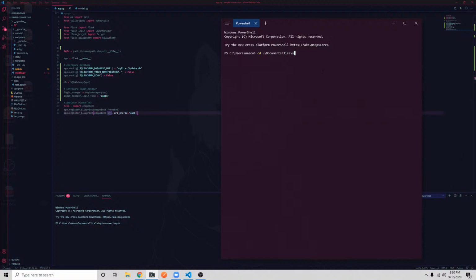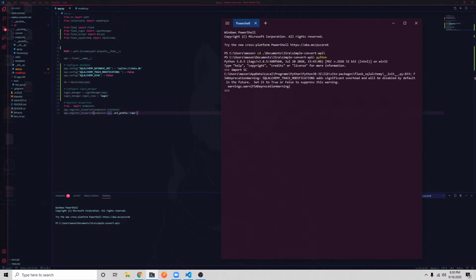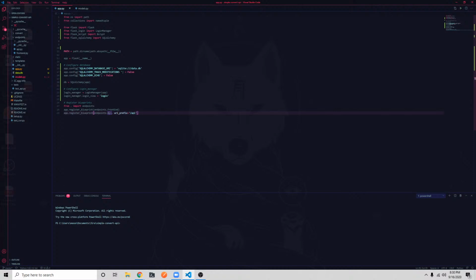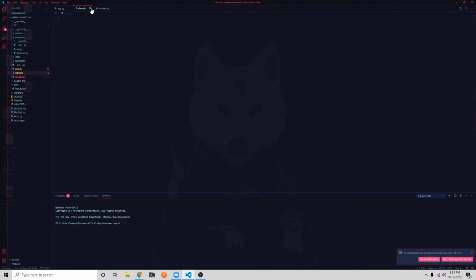But let's just go ahead and go into here, and we'll import this. And we'll say from dot app import app, db. Great. So let's do db dot create all and see if we get any errors. Looks like we did not. Great. Looks good. So we created our database now, which is good.